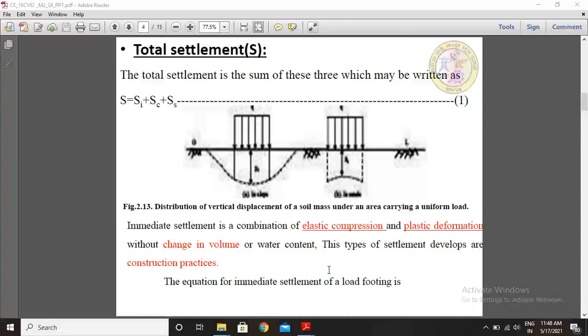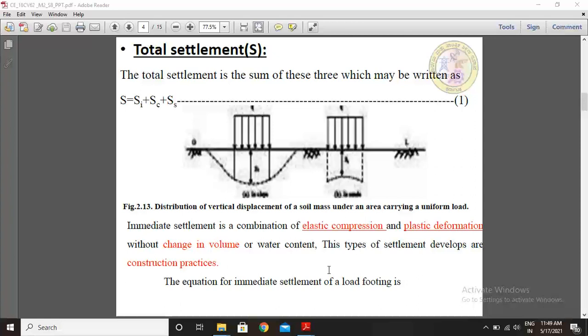Immediate settlement is a combination of elastic compression and plastic deformation without change in volume or water content. This type of settlement develops during construction practices.